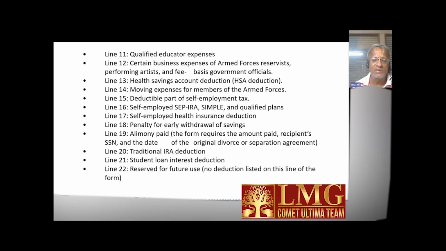No deduction listed on these items of the form. Archer MSA deduction: no longer new members are admitted. It is there in the list, but it will not have any impact.